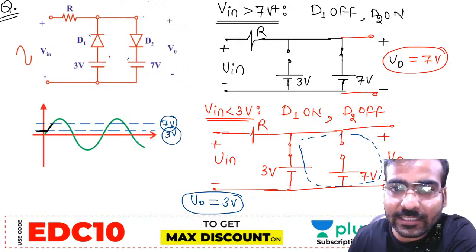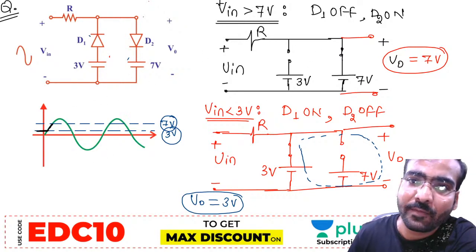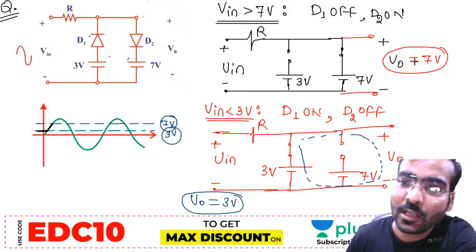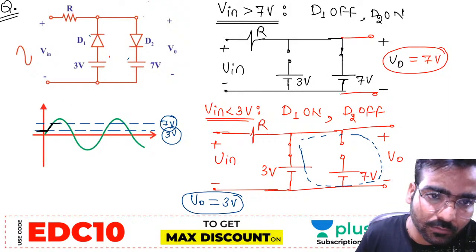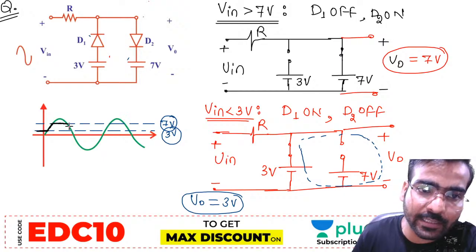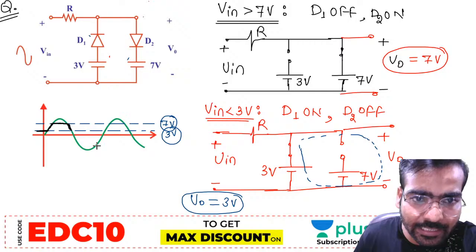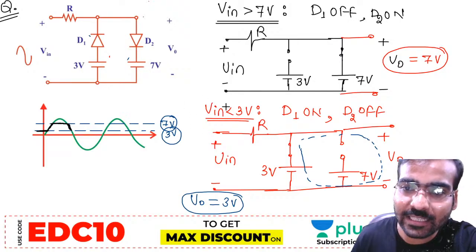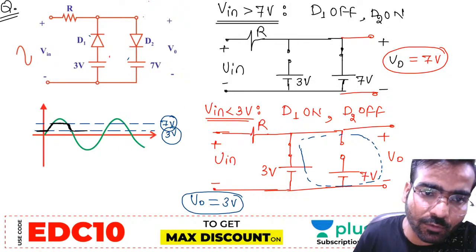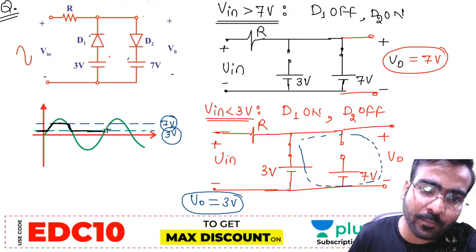Now, input is greater than 7 volt. Here in this portion, input is greater than 7 volt. When input is going beyond the 7 volt, V0 will be equal to 7 volt. Now, again 3 to 7, input is between 3 and 7, output will be equal to input. Now input is going down below the 3 volt. Vin is less than 3 volt, V0 equal to 3 volt only. Now again from 3 to 7 output will follow input, and again like that this will go on.